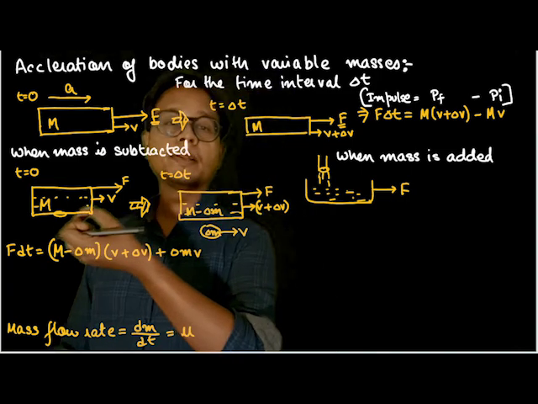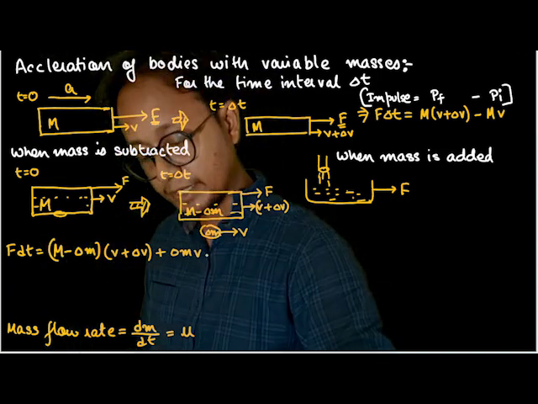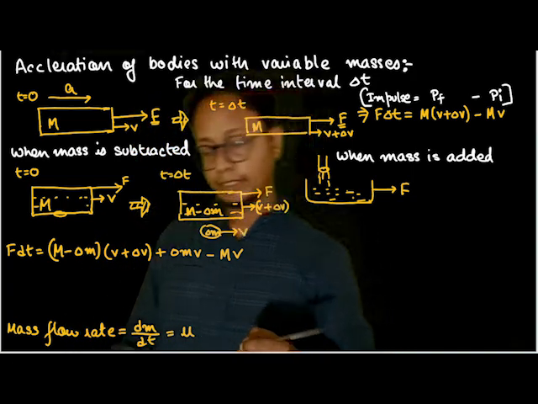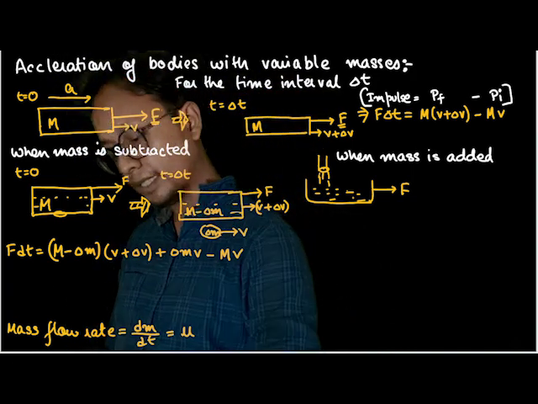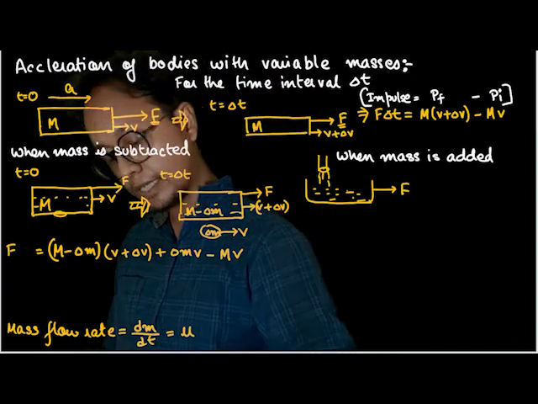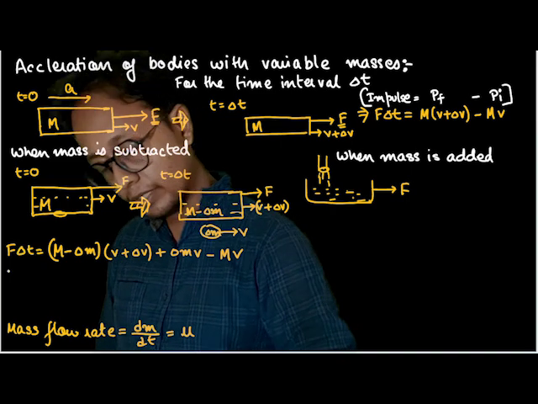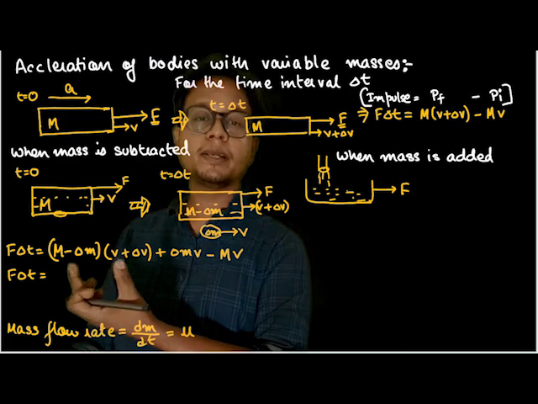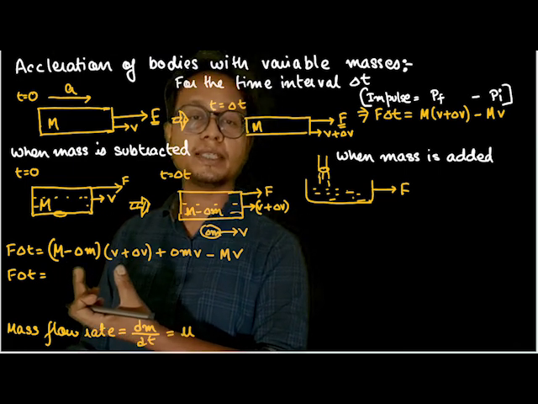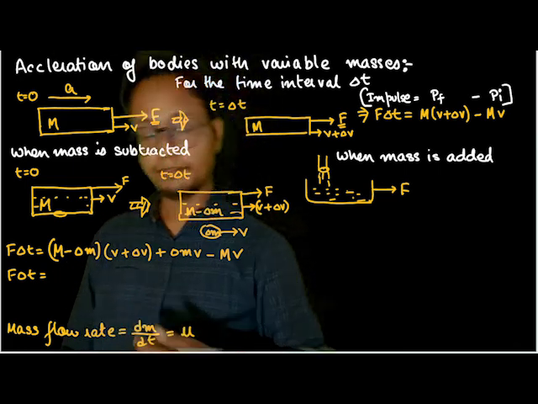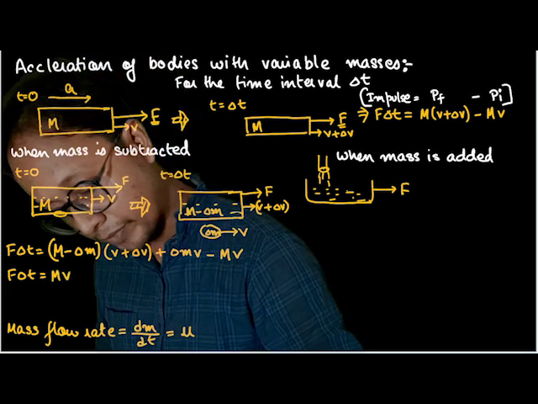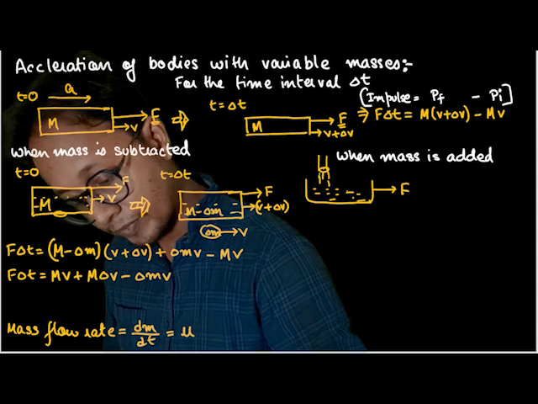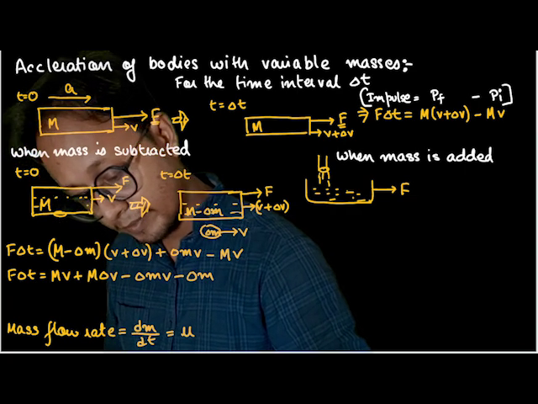What is the initial momentum? m into v. So minus m v. Okay, so this is our equation. Fair and fine. Now when we analyze this situation, instead of taking dt, I'll take delta t. So F into delta t is nothing but, let me multiply these two terms: m v plus m delta v minus delta m v minus delta m delta v. I'm just multiplying the four terms.